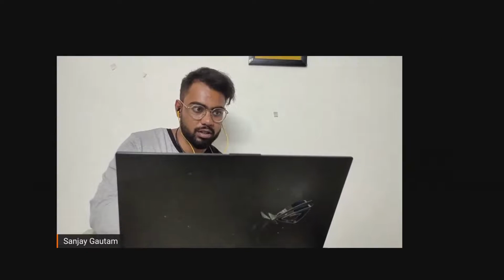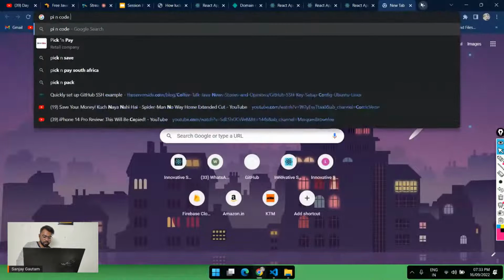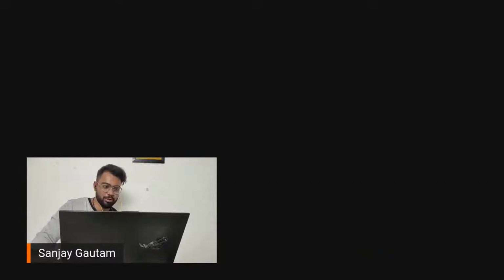Pin code. I don't actually know the pin code of Indore. Madhya Pradesh, where's the Madhya Pradesh? City Indore. I have to fill it all, right? Indore, and pin code Indore, because I don't want to disclose my pin code. Who knows, you people might be up to something. Copy and just paste the pin code.